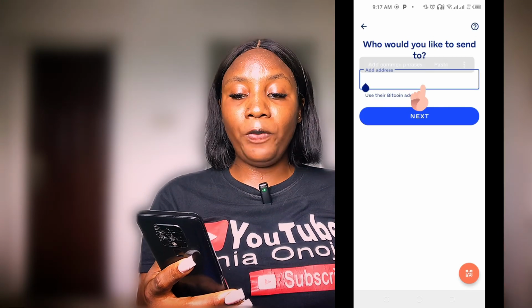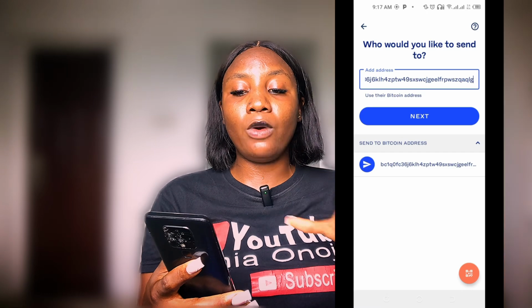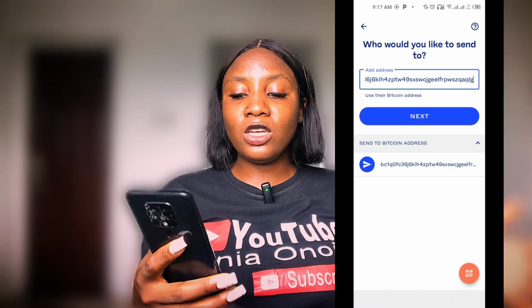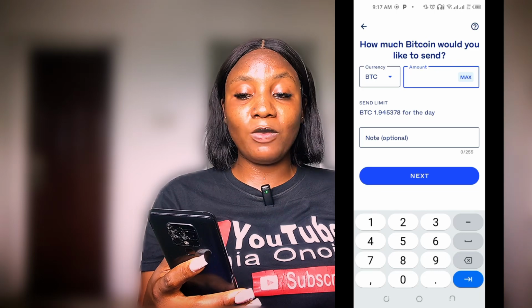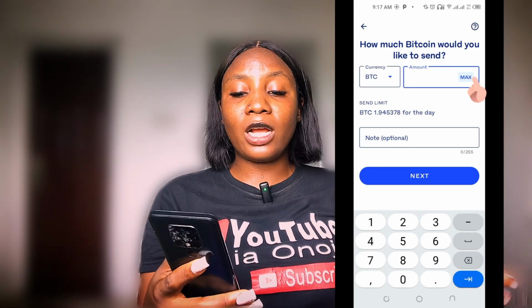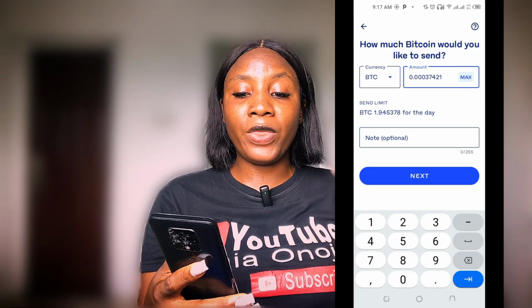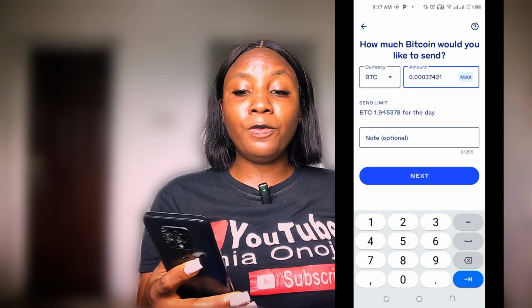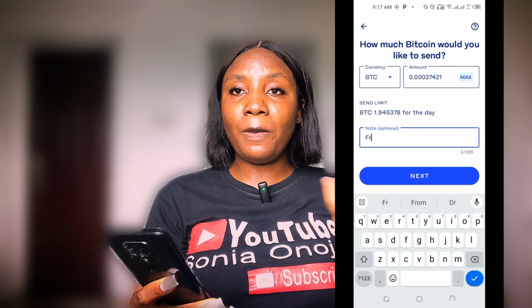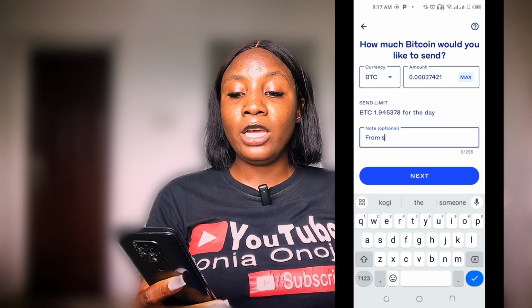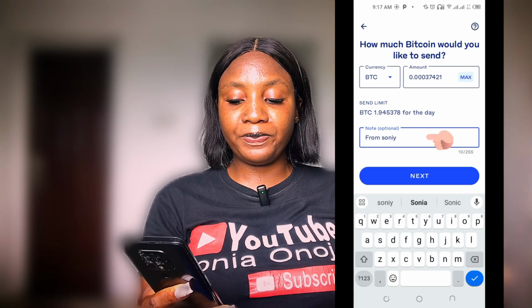So make sure you copy before you come to your cryptos, and then I'll click on next. Once I click on next, this is exactly what is going to show me how much Bitcoin. So I want to withdraw everything because this has been here since. So I click on maximum. Once I click on maximum, to put a note is optional, but I love putting a note. Okay, so I'm just going to write from Sonia, as you guys are seeing here. So after putting from Sonia, I'm just going to go ahead and click on next.